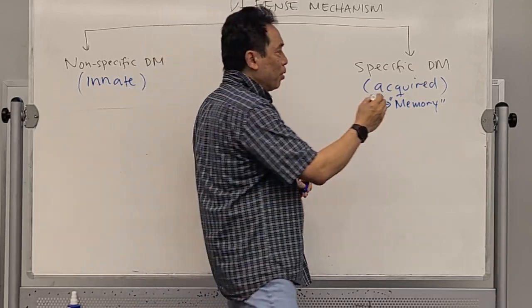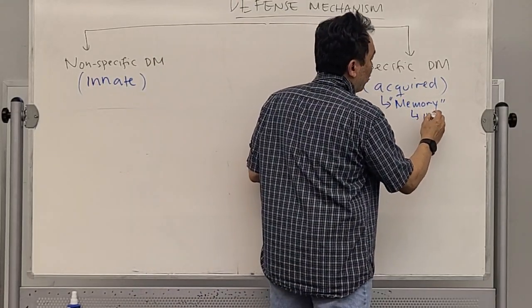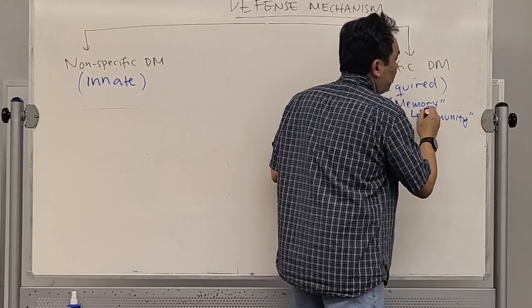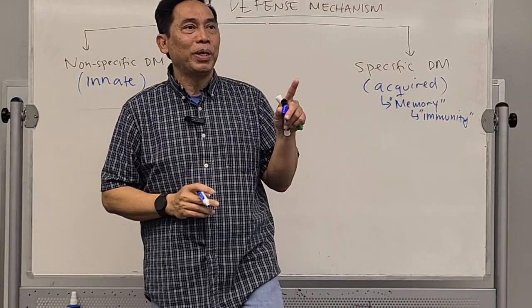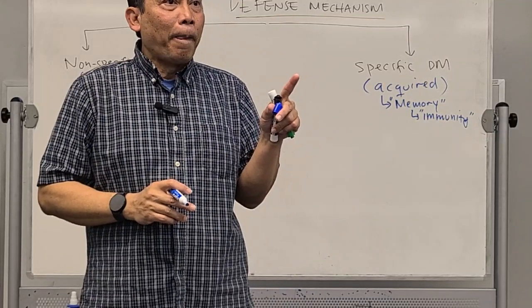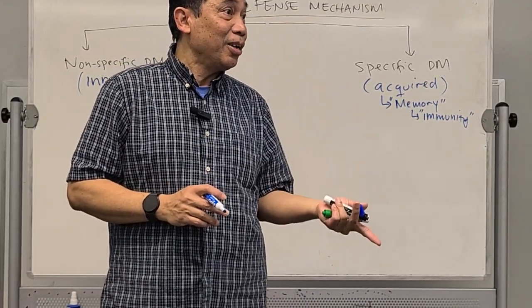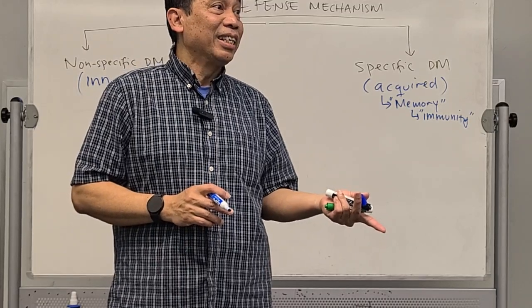Because we created memory, most of the time we will have what we call immunity against that specific disease. For example, if you get chickenpox in your childhood, will you get it again?